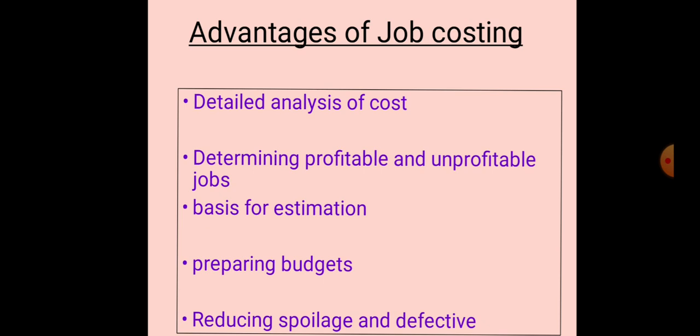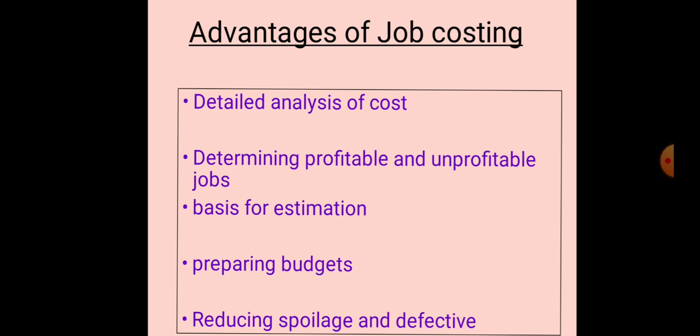Next, basis for estimation. It is the main base for estimation because by comparing the actual with the standard, it provides a proper basis for estimating the cost of similar jobs which are undertaken in the future. Next one, preparing the budgets.